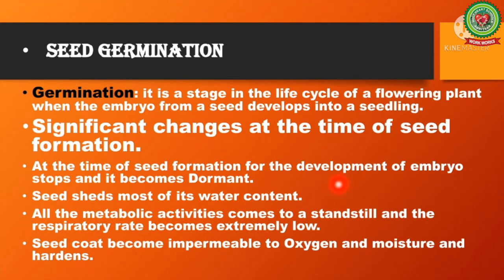Thus, the consecutive events which bring a dry quiescent seed, in response to water uptake, a rise in general metabolic activities, and initiate the formation of a seedling from the embryo are known as germination. Germination may also be defined as protrusion of the embryonic axis from the seed to resume growth. It is actually the awakening of the dormant seed.